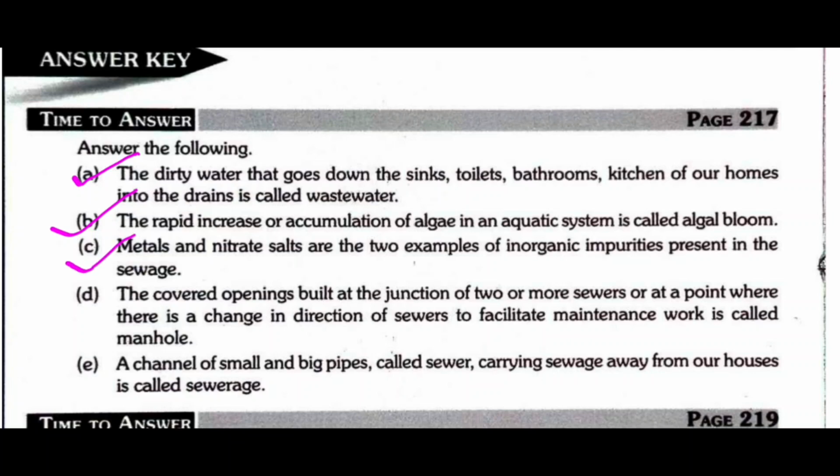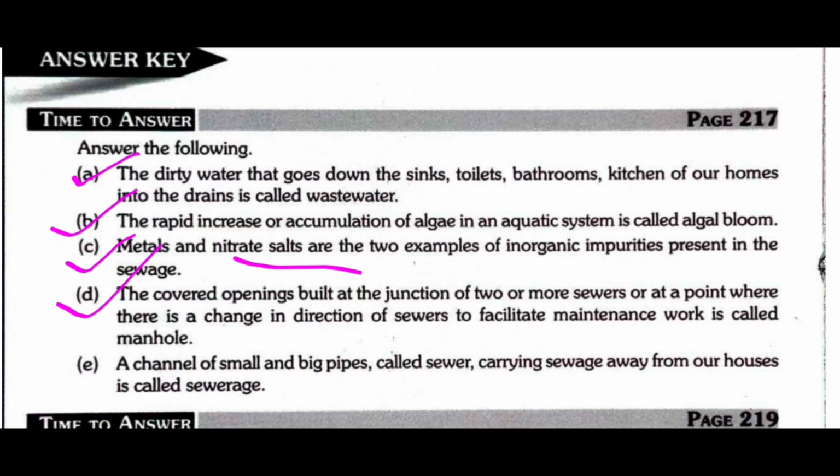Question C. Name two inorganic impurities present in sewage. Metals and nitrate salt are two examples of inorganic impurities present in sewage. Question D. What is a manhole?